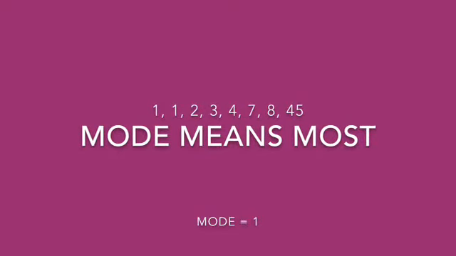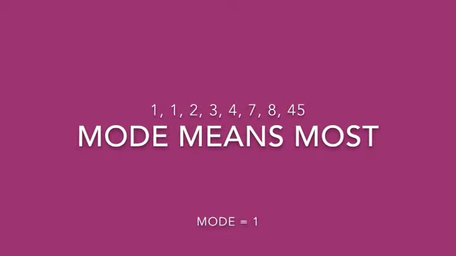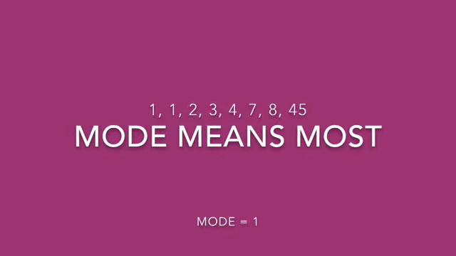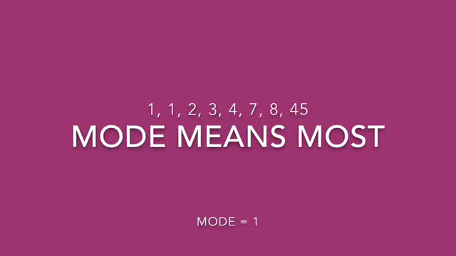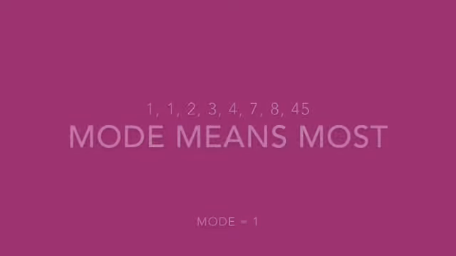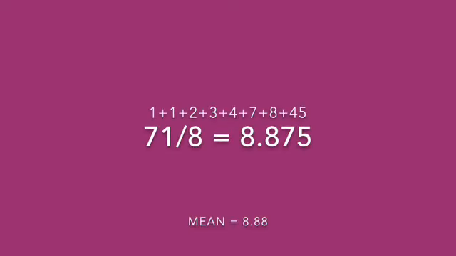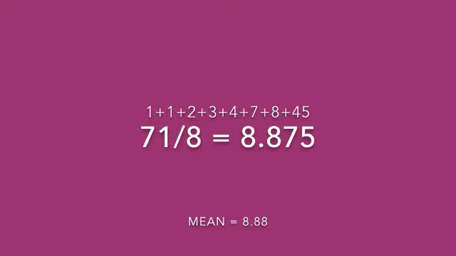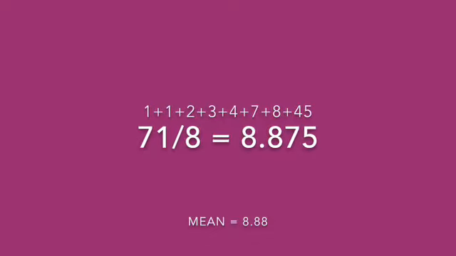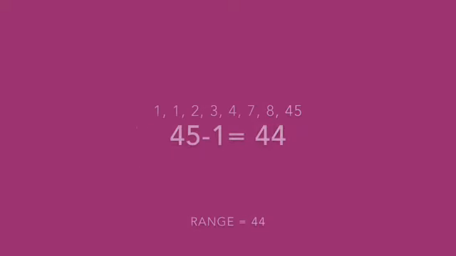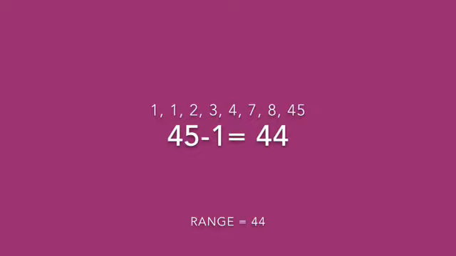Remember, mode means most. Here, on Main Street, it looks like the mode number of animals per household is just 1. And what about mean? After we add all the numbers together, we get the number 71, divided by 8, and we get the mean of 8.875, which rounds to 8.88 animals per household on Main Street. And for the range, we take 45 minus 1 and get 44.